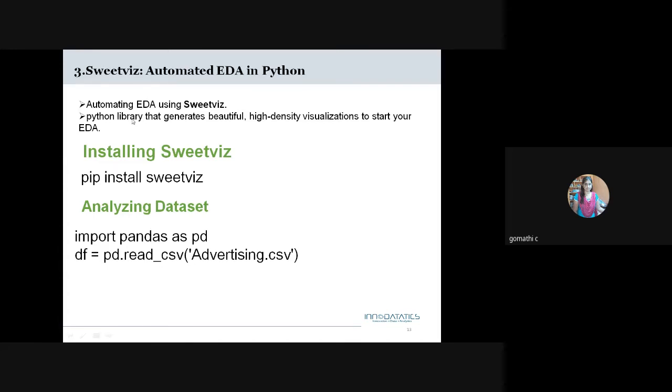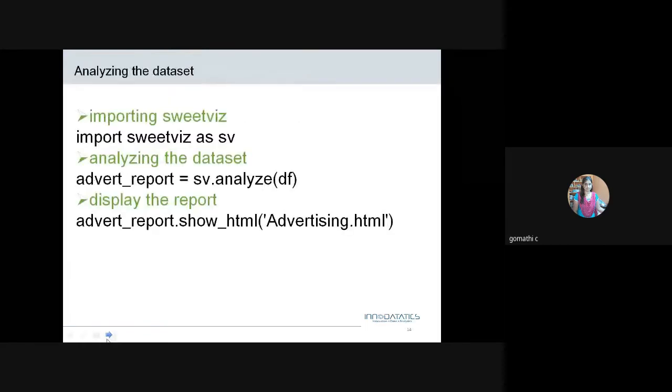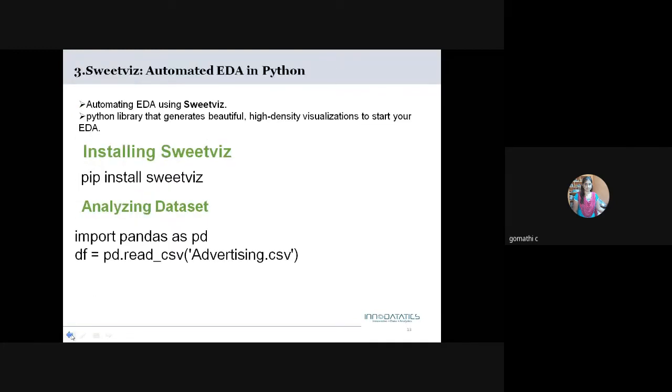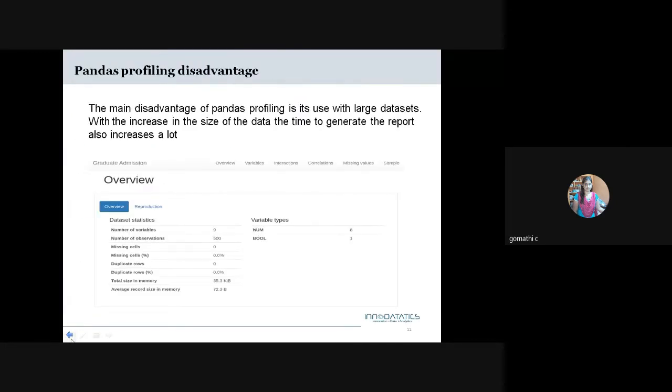Okay, it's Sweetviz. This is how we have to install Sweetviz. Here I'm importing the advertising data set. Pandas profiling is also one of the libraries, like how D-Tale is working. I will show it to you once again.